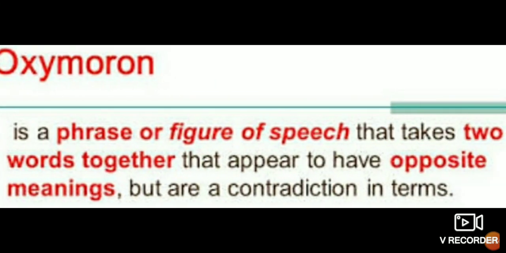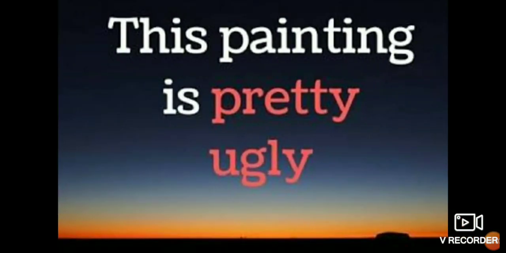Cheerful pessimist. Now in other words also you can say what is oxymoron. Oxymoron is a phrase or figure of speech that takes 2 words together that appear to have opposite meanings but are a contradiction in terms. You have to always remember the 2 words will be opposite in meaning but they should also be a contradiction in terms. Okay, let me give you some examples so that it will be more clear to you.